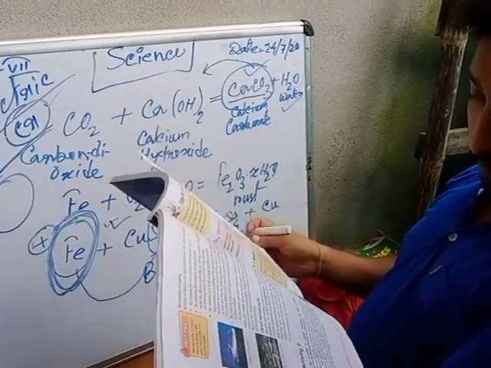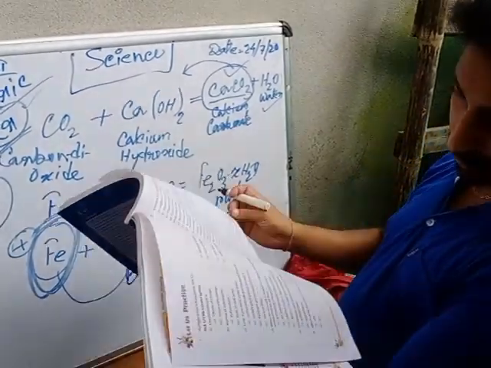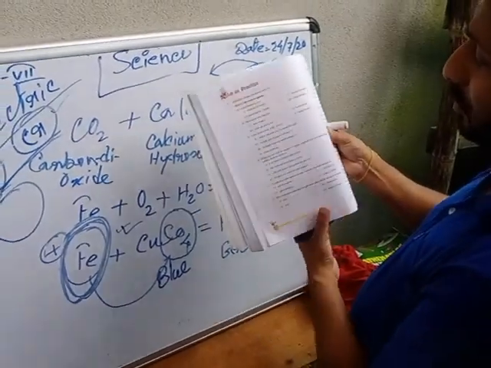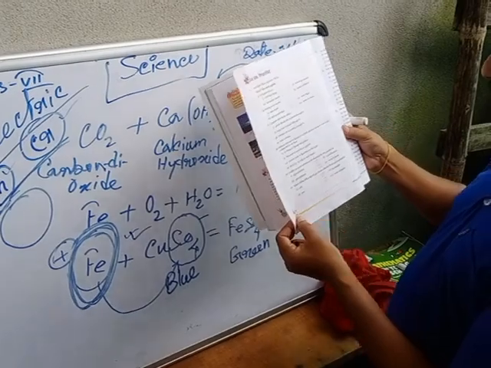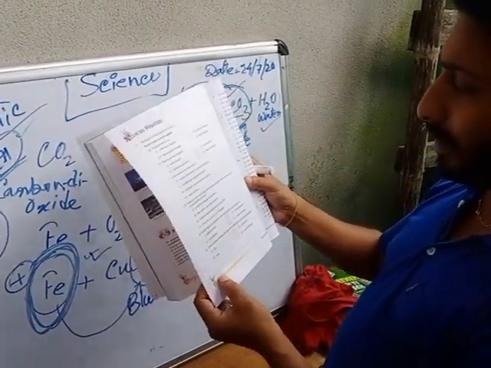After that you will submit it to our WhatsApp group. Here are a few questions or multiple choice questions. You should fill them in yourself, and write them in your copies. Then you will submit it to our WhatsApp group.